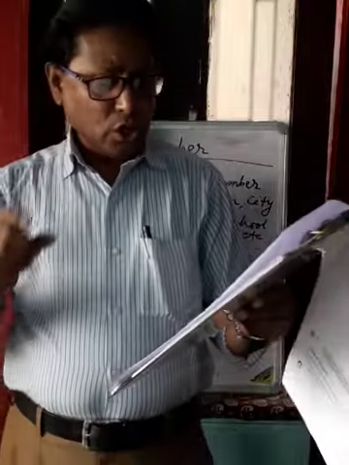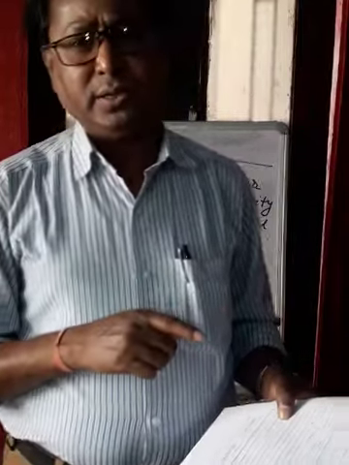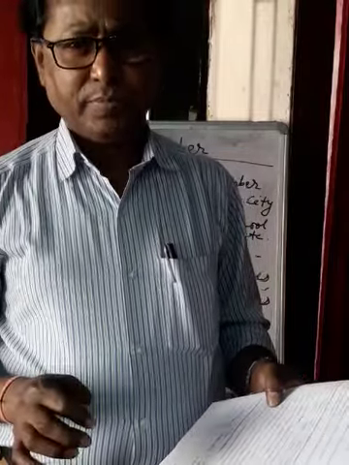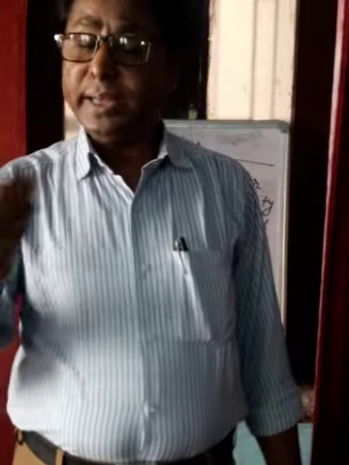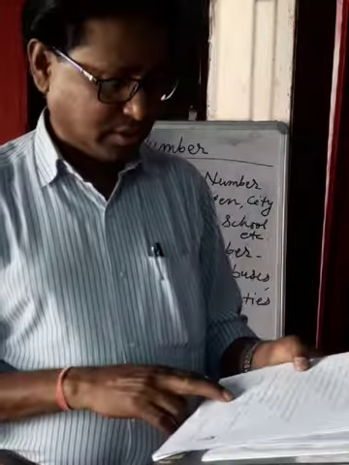Exercise B is to form abstract nouns using appropriate suffixes. Suffixes are the letters added at the end of any word to make its specific meaning. The first word given is able. Able is an adjective, and you have to change it into an abstract noun.